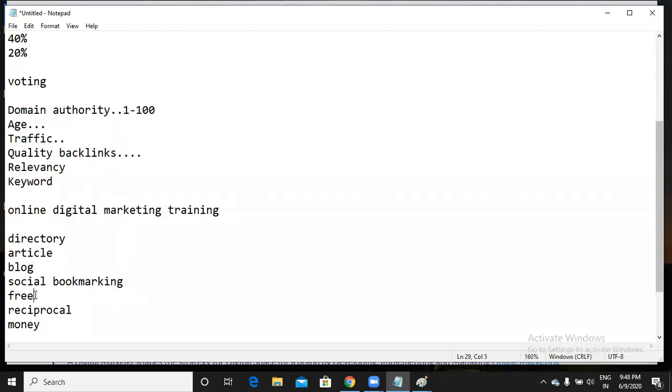That is how, in three ways, we can do off page optimization, whatever the techniques, like directories, article submissions, and then social bookmarking. Whatever the techniques you follow, you can do them in these three ways: free, reciprocal, and money.